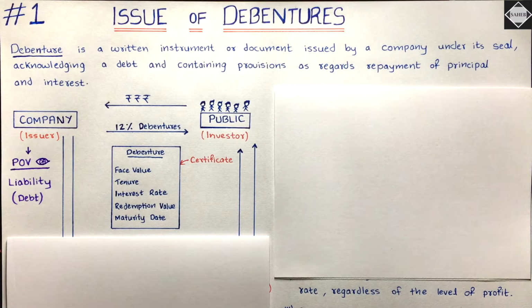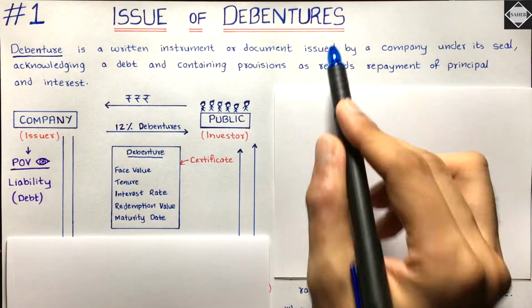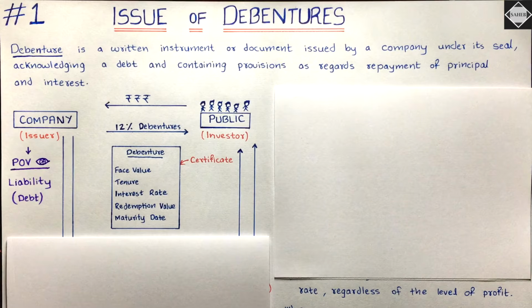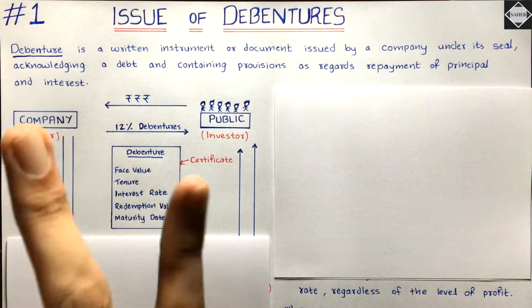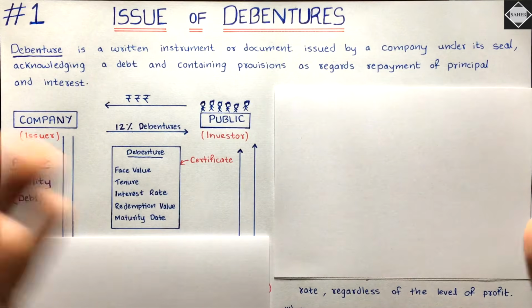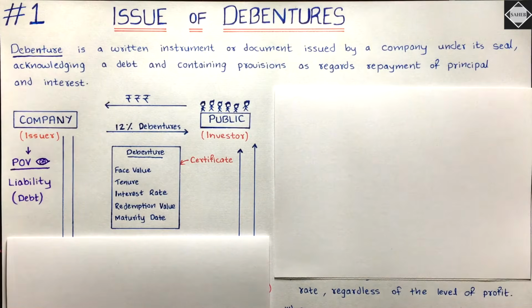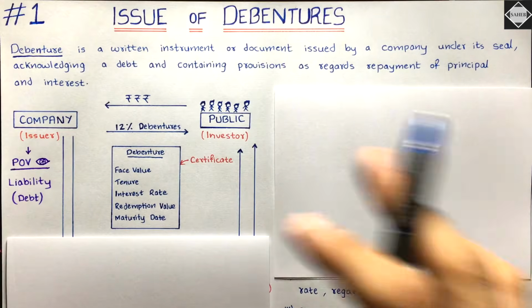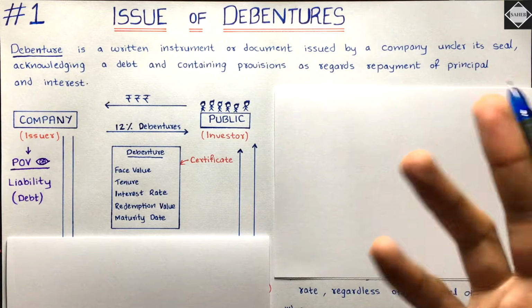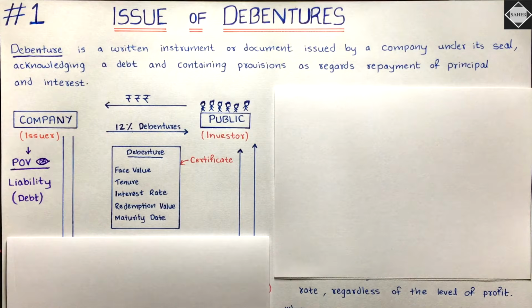Today in this video we are going to start this new chapter, Issue of Debentures of accounting paper, and we are going to completely understand everything from basics. Okay, we're going to break this chapter in various videos. First we'll have a conceptual video to strengthen your basics regarding this topic and the entire overview, the entire idea, and then we'll start solving problems, right? And then we'll have various topics, subtopics of the chapter we'll cover video by video. Okay, that's how we do it. We always break the chapter in various parts and simplify everything, right? So that's what we are going to do with this chapter as well.